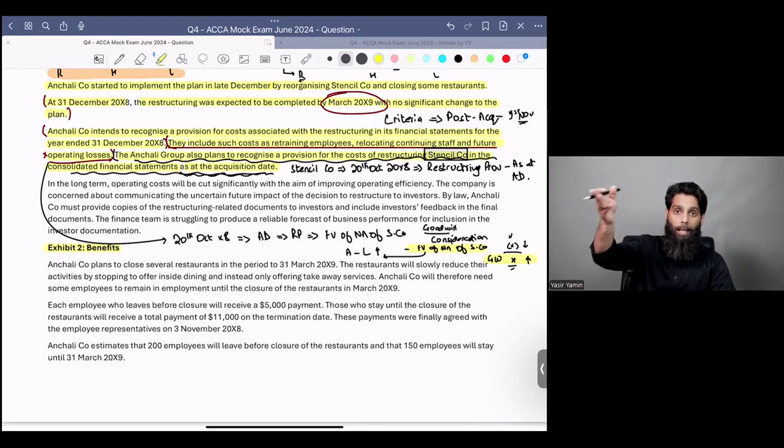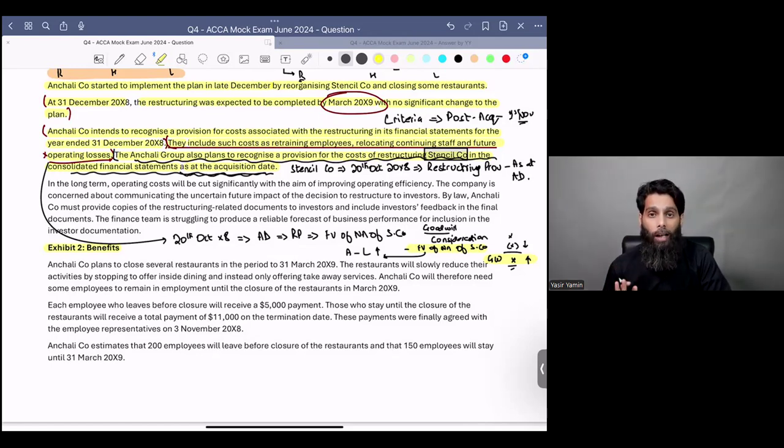Remember your past studies as well. This will be treated as a fair value adjustment, and hence your goodwill would be affected, and that would be wrong. This is a post-acquisition activity because the criteria was not met on 20th October X8. The criteria was met on 1st November X8, and therefore this should be treated under retained earnings or P&L in the post-acquisition period, not goodwill.